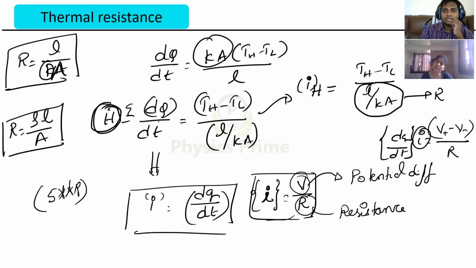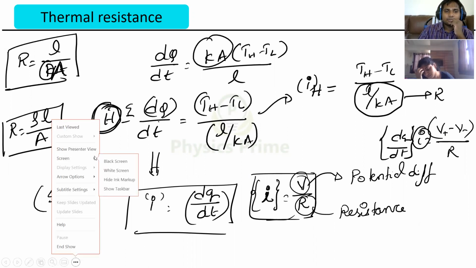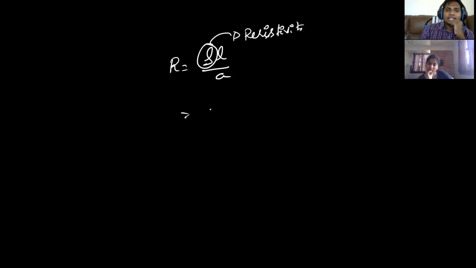Coming to here, if the area is bigger, then inversely, and with length, resistance is equal to rho L by A. This rho is resistivity, a constant. Then we can write resistivity is equal to 1 by sigma, where sigma is conductivity. You might be knowing this. Can I write this as 1 by sigma L by A or not?